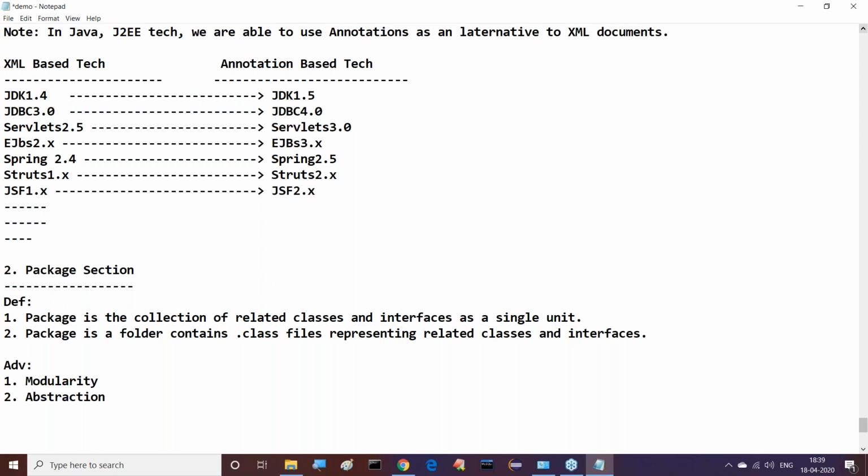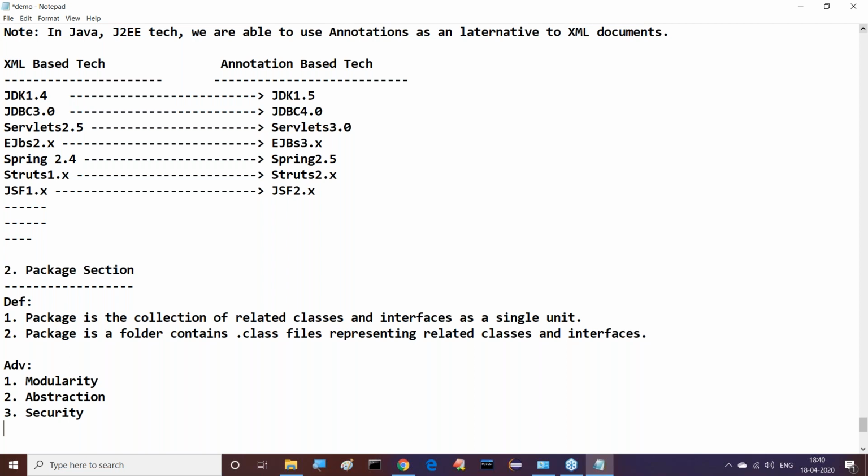Abstraction. Abstraction is nothing but hiding the internal declarations, hiding some content. That is called abstraction. The third one is security. Security is nothing but protecting the content, which means indirectly hiding the content. Hiding the content is nothing but abstraction. Wherever abstraction is available, there automatically we are able to get